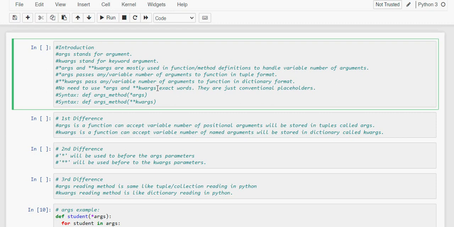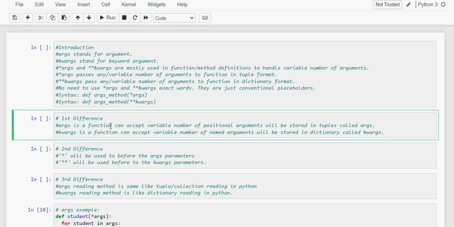Let's see its syntax. The name of the function and the *args parameter are passed in args, and in kwargs the name of the function and the **kwargs parameter are passed in keyword arguments. Let's see the differences. The first difference is that in *args a function accepts a number of positional arguments in tuple format, whereas in **kwargs a function accepts a number of named arguments in a dictionary format.